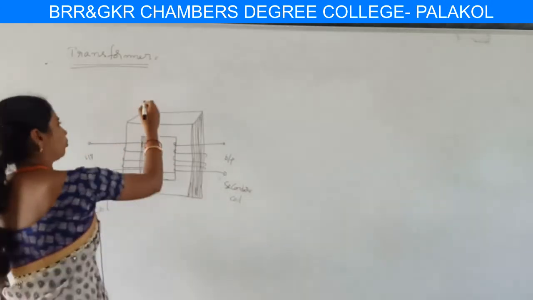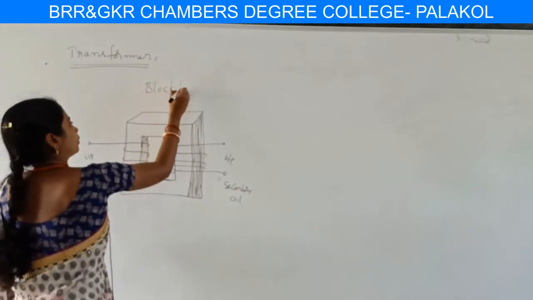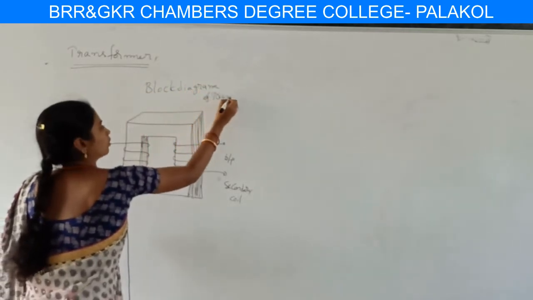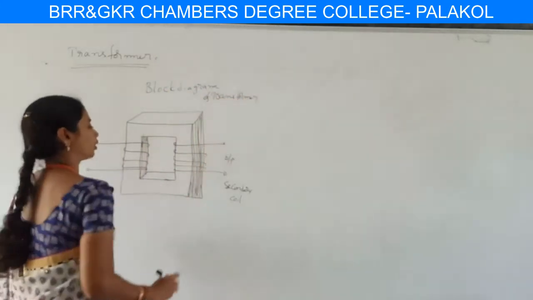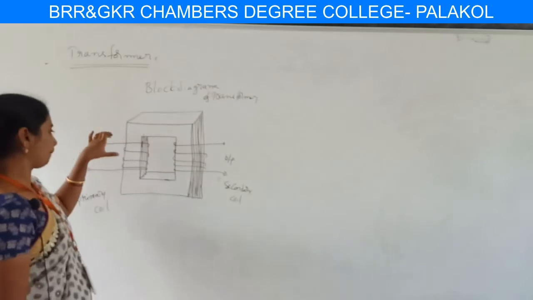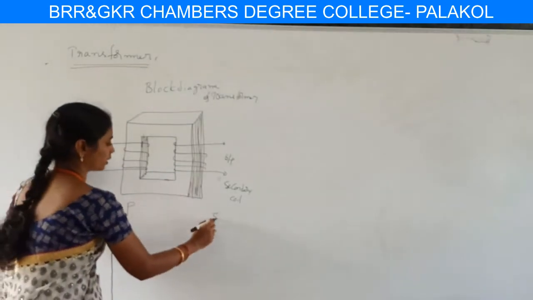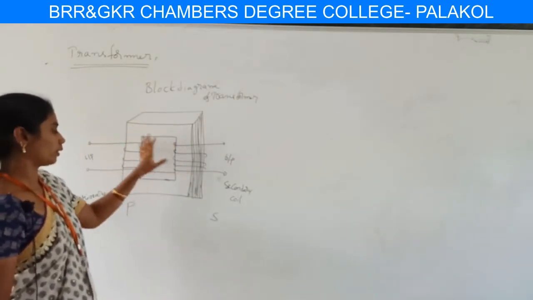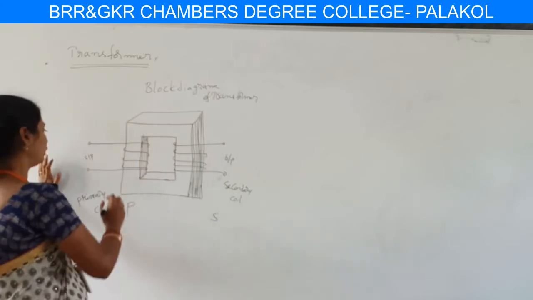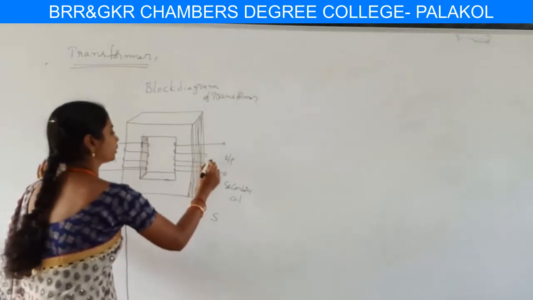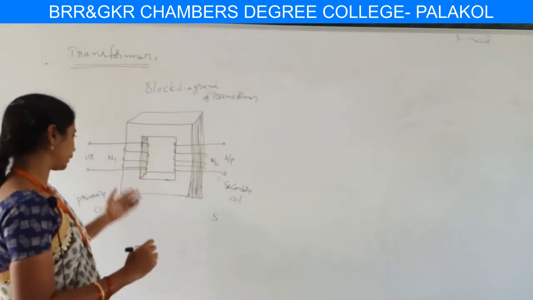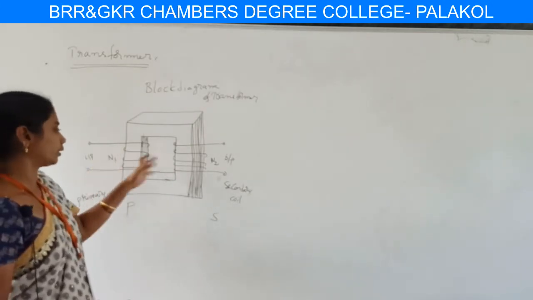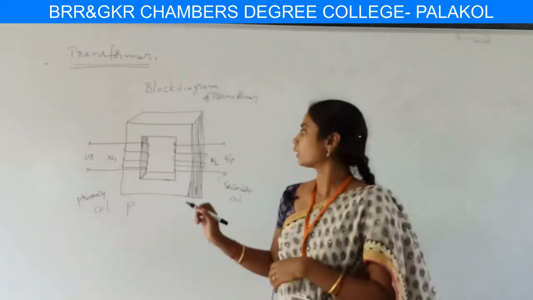This is the block diagram of the transformer. I hope you are following this diagram. The primary coil P and secondary coil S are both wound on a ferromagnetic material, the iron core. These two wires, primary and secondary, are wound on it. There are N1 turns in the primary coil and N2 turns in the secondary coil. The input is given from an AC source, and across the load we connect the output.